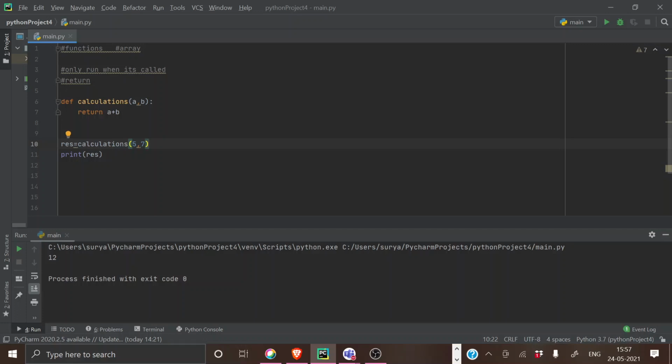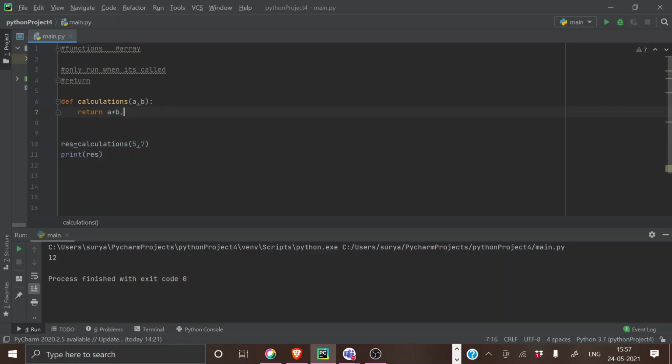Okay. So now I just want you to make a single function where you do both multiplication and division. I will just give an example. You have to do the same thing.